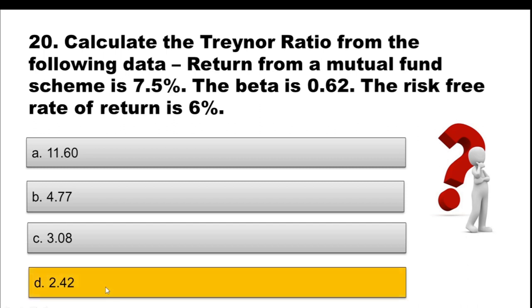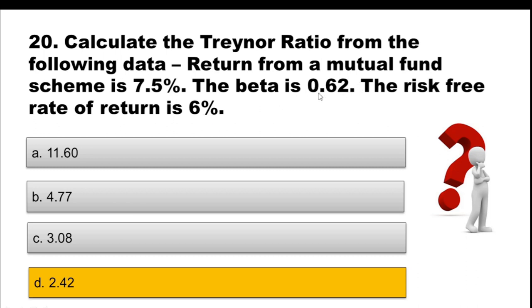So how has this been calculated? In my video about these ratios related to mutual funds, Sharpe ratio or Treynor ratio, I've explained all these numericals. So that's why I say please go watch the chapter videos to get a better understanding. But for now, I'll explain in brief how it is calculated. The Treynor ratio is the return earned from a mutual fund scheme minus the risk-free rate, divided by beta. So here all three pieces of information are available. Return from a mutual fund is 7.5%. The risk-free rate of return is 6% and the beta is 0.62.